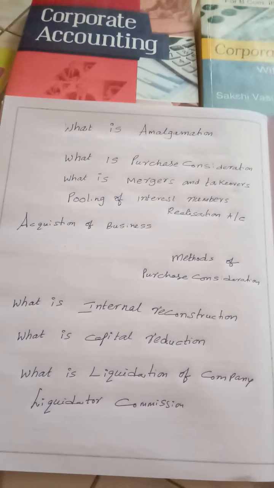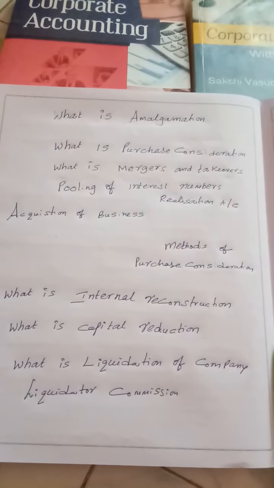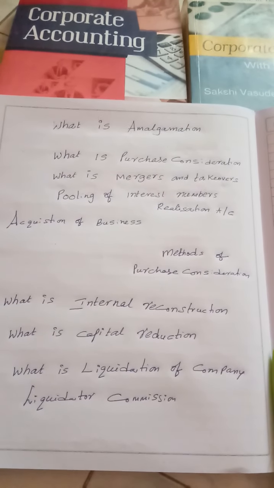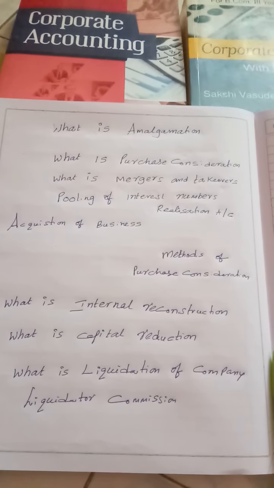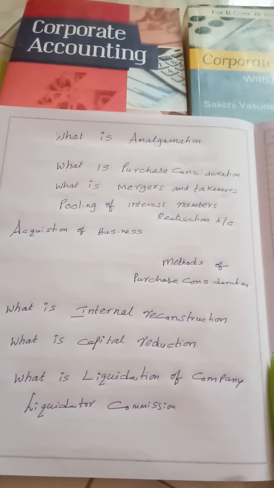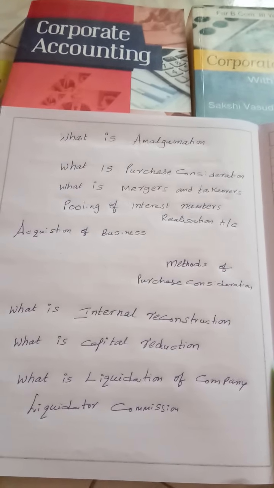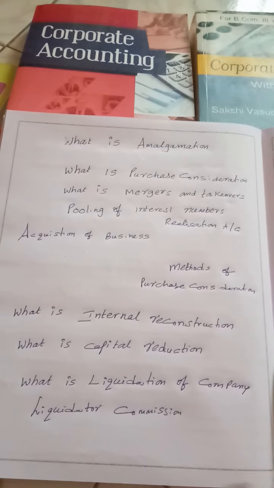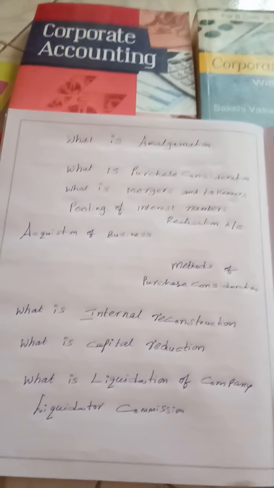One should learn about the pooling of interest method of maintenance of books and realization account. In case of amalgamation, generally the purchasing company will prepare one realization account to find out how much amount we paid as purchase consideration. In the case of business purchase, how much profit we got and how much loss we got. To find that out, one account is prepared, and that account is known as realization account.